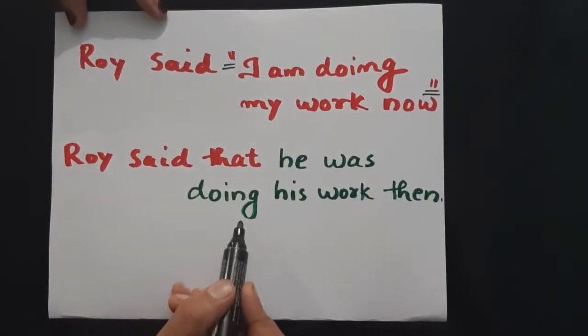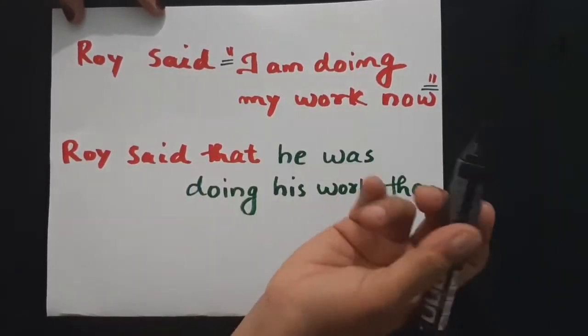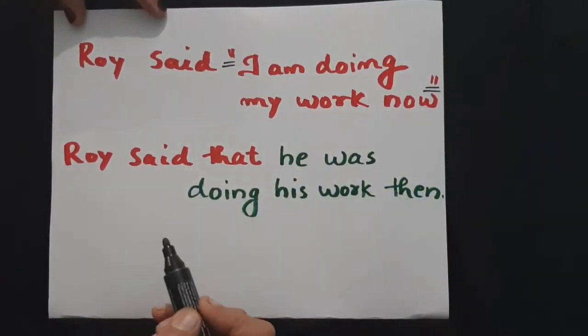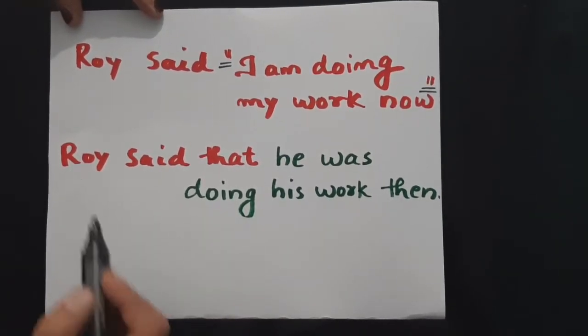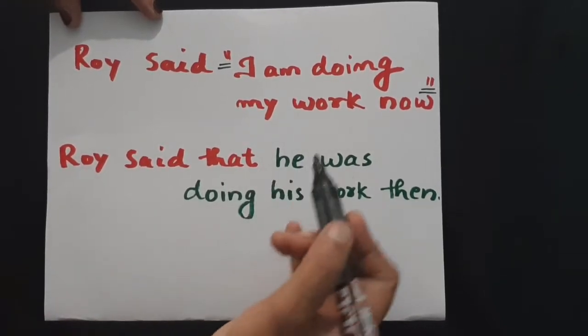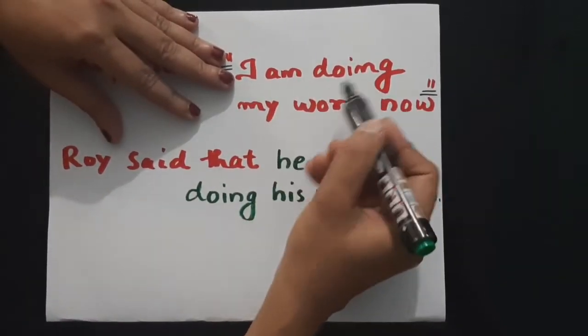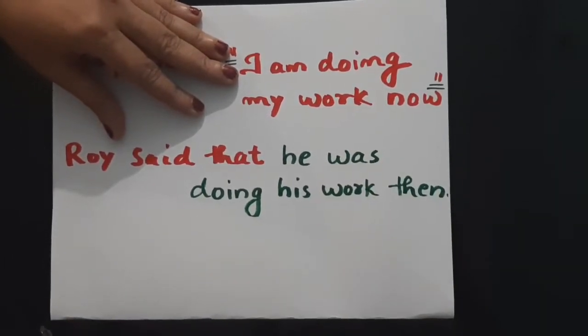See, in this sentence, we are reporting this sentence to another person, so we modify the sentence. So the sentence is this: Roy said that he was doing his work then. It has been converted like this.